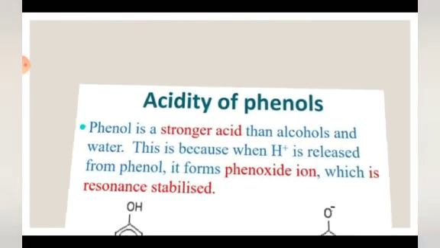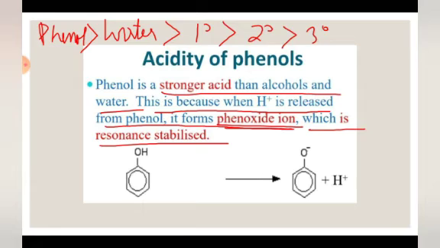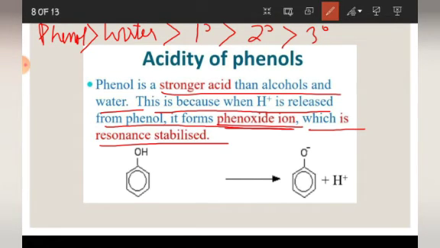Fine. One second. So this phenoxide ion will be resonance stabilized. That is why phenol is more acidic than water, and then 1 degree, 2 degree and 3 degree alcohol. And in fact, phenol can convert blue litmus to red.